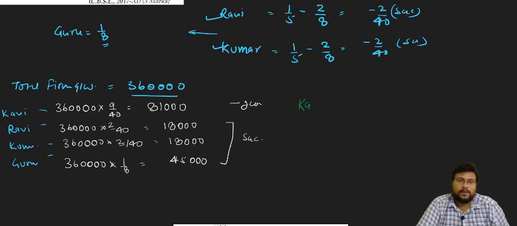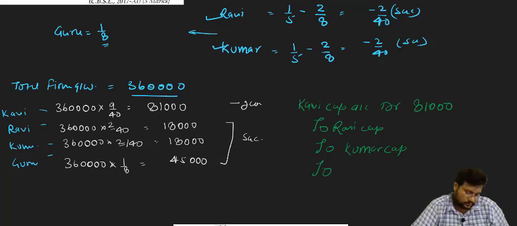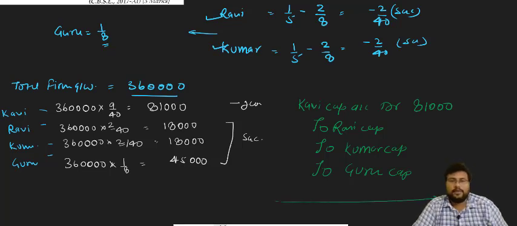So Kavi's capital account is debited 81,000. Three partners sacrifice: Ravi's capital 18,000, Kumar's capital 18,000, and Guru's capital 45,000.